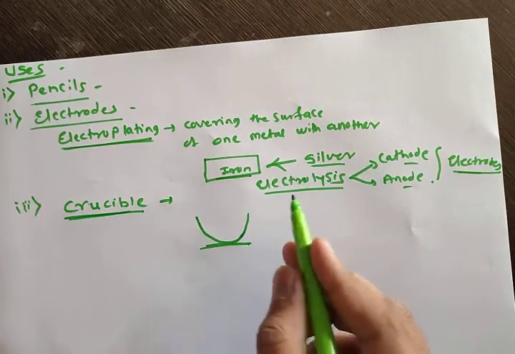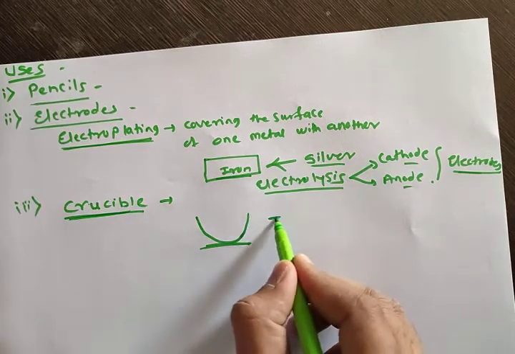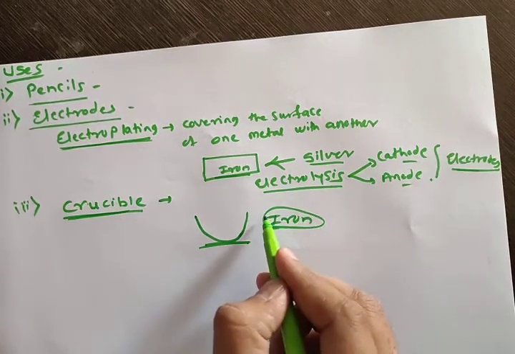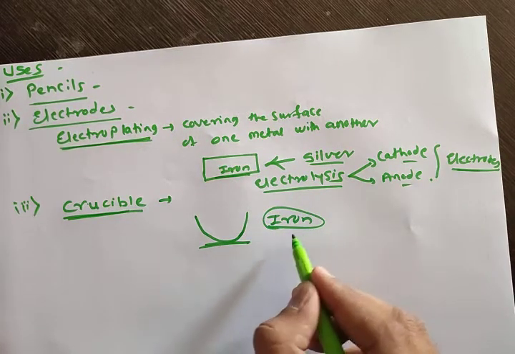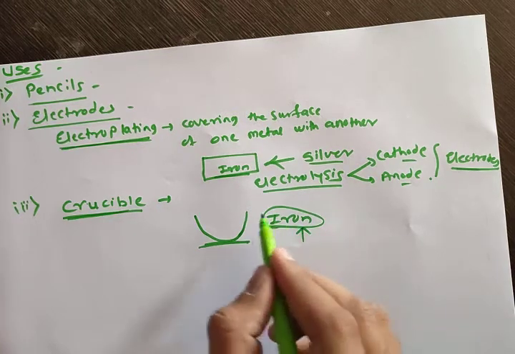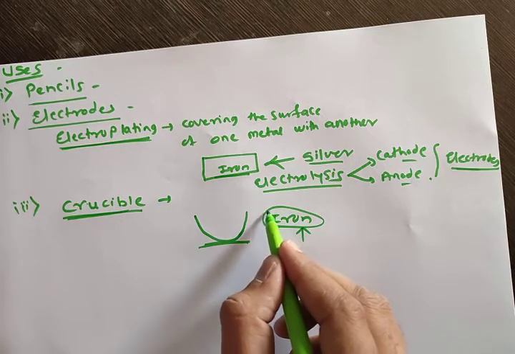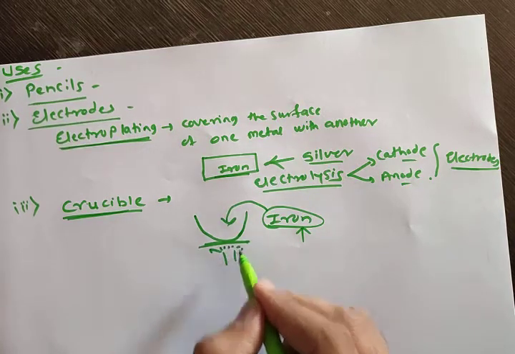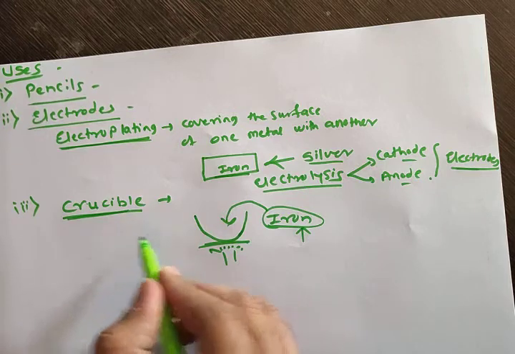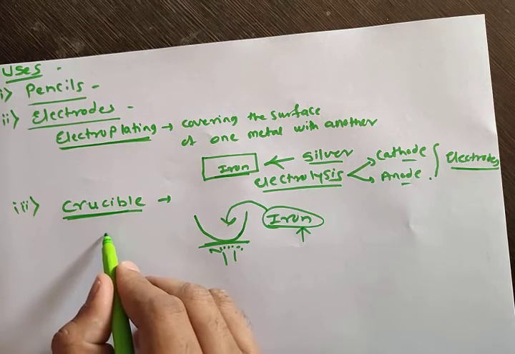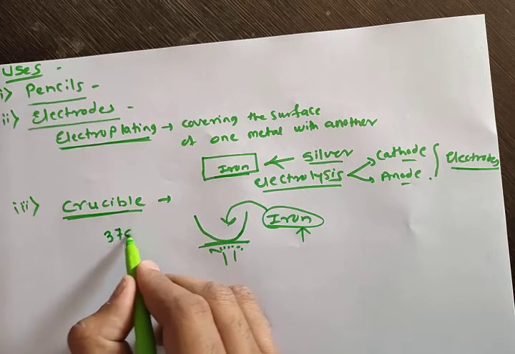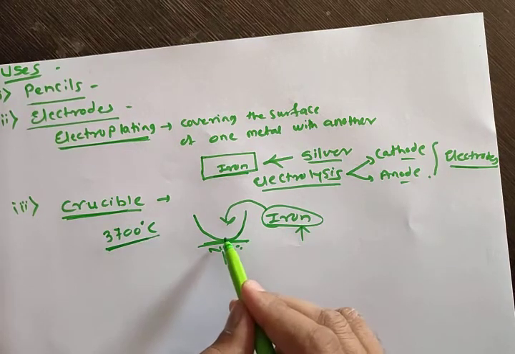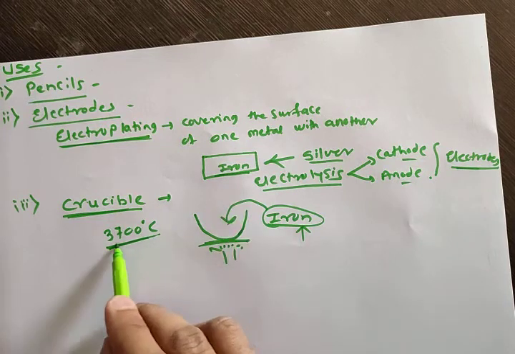Where is this crucible used? Suppose we want to melt iron. Suppose we have one iron piece. Iron has a very high melting point, it does not melt easily. So this iron is put in this crucible, and this crucible is heated. You know what the melting point of graphite is? The melting point of graphite is 3700 degrees Celsius. This is a very high temperature. So graphite is not affected by the heat up to this temperature.